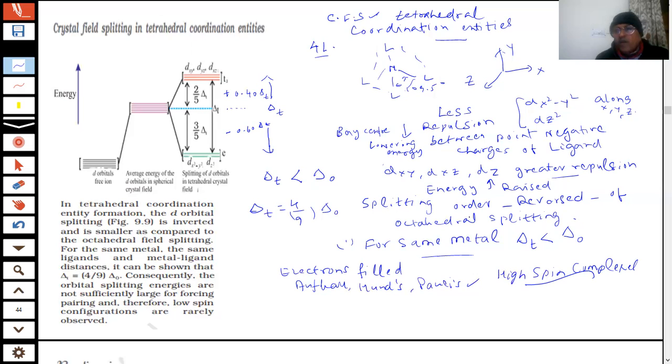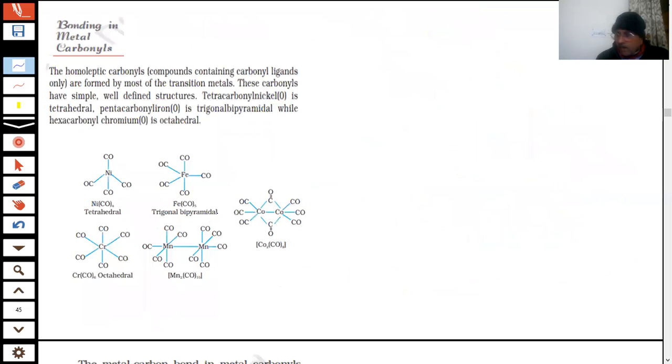Low spin is mostly not observed. Why is it not observed? Because the splitting energy is less. So there is nothing much about this. The rest is the same thing we can see. Because the splitting is less, it is not that big, and there are fewer questions on it.